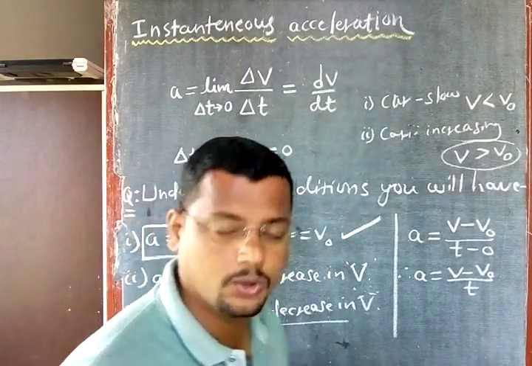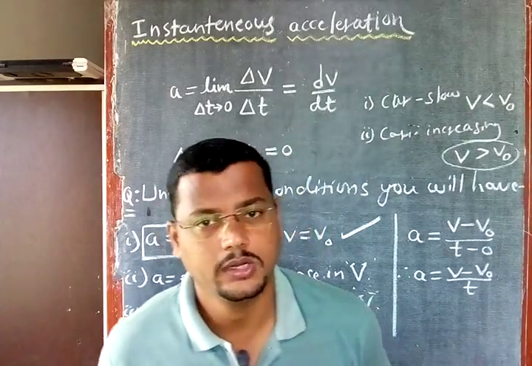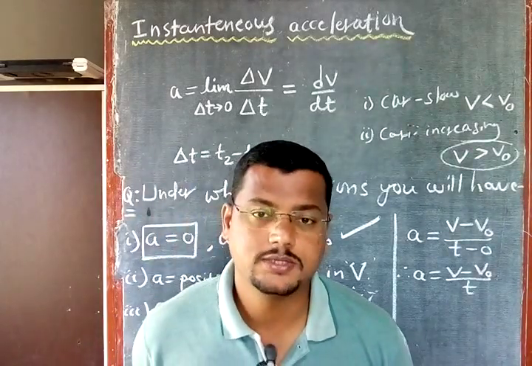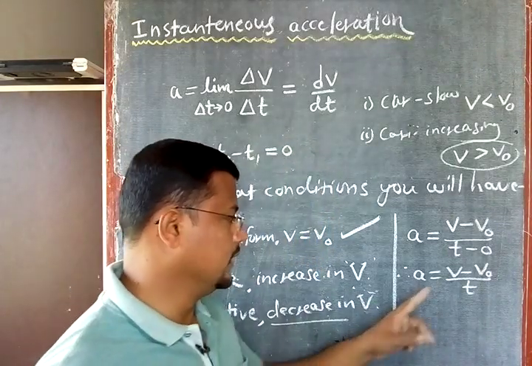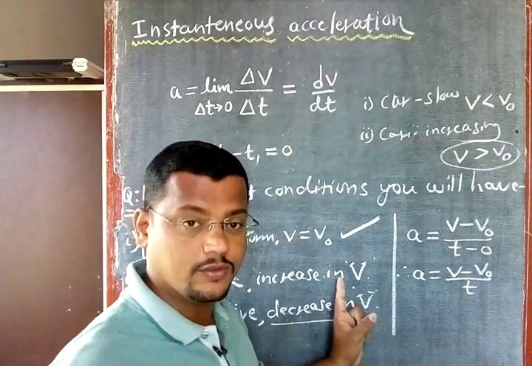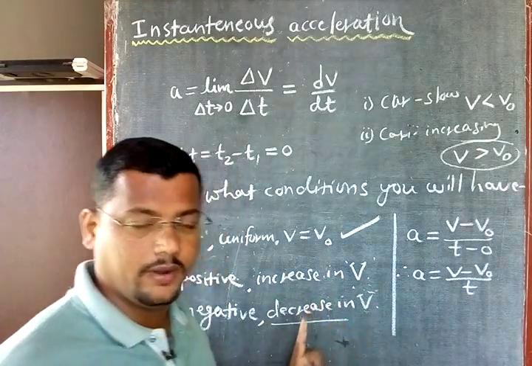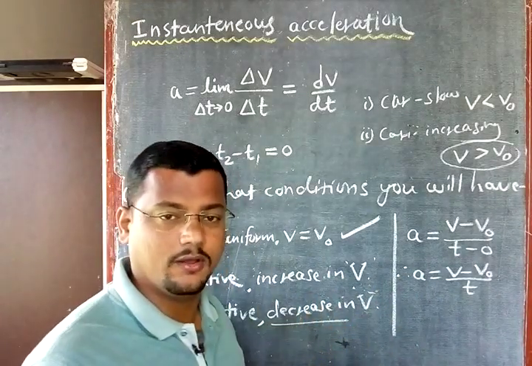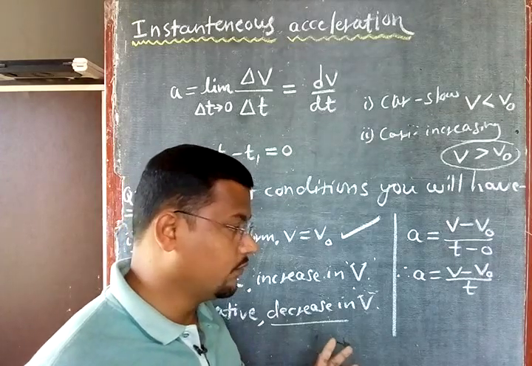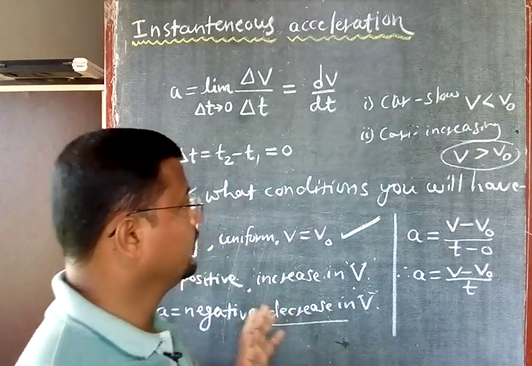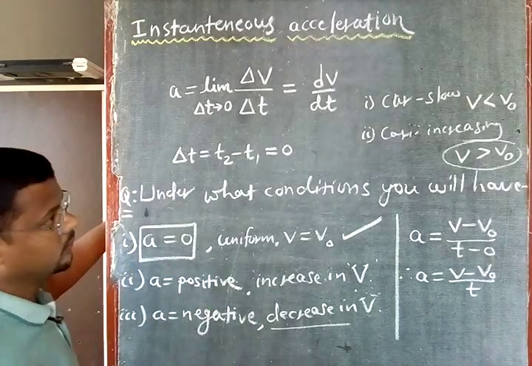Acceleration is 0 when initial velocity is equal to final velocity. Acceleration is positive when the final velocity is greater than the initial velocity, meaning increasing velocity. Acceleration is negative when the final velocity is less than the initial velocity. Okay, even if you have not understood this, I can give the example of the freely falling body.